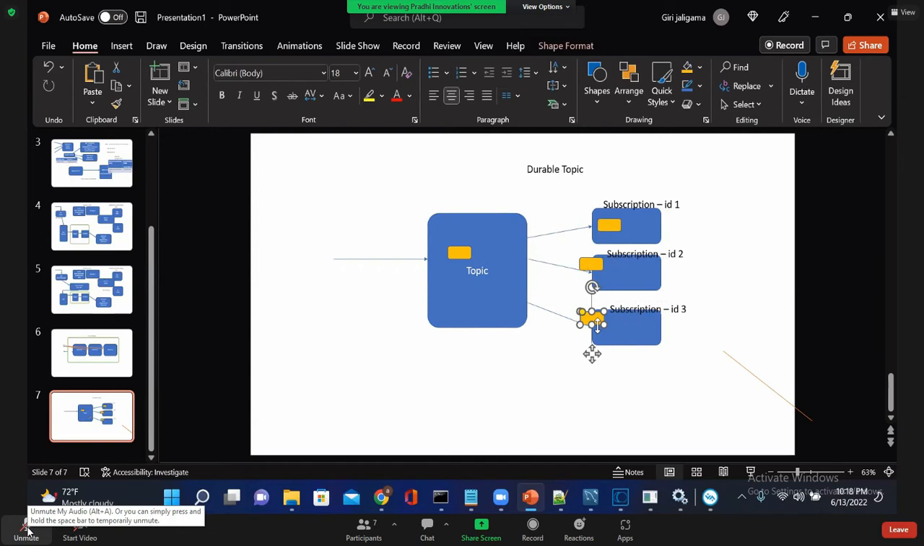Are you getting? Like this. Okay. In case this topic subscriber is stopped or inactive, what will happen is when a message is published, it will be stored here. For ID 3, the message will be stored.